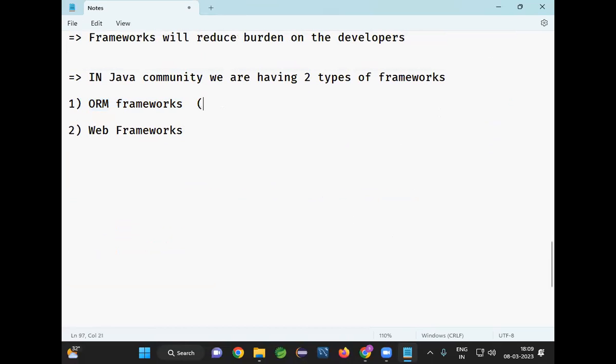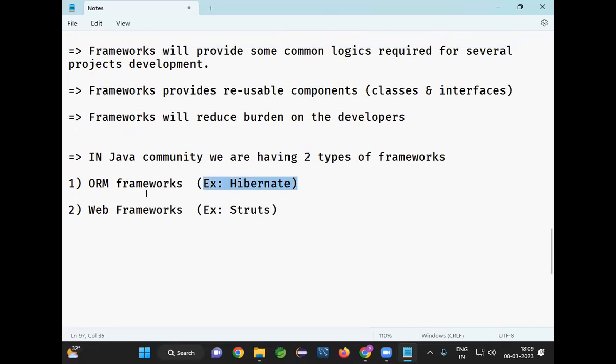For the ORM framework, the example is Hibernate. For web frameworks, the example is Struts, not Spring. So Hibernate comes under ORM framework, and Struts comes under web framework.